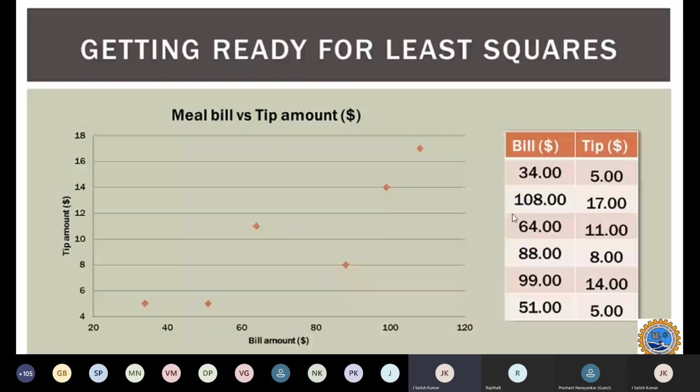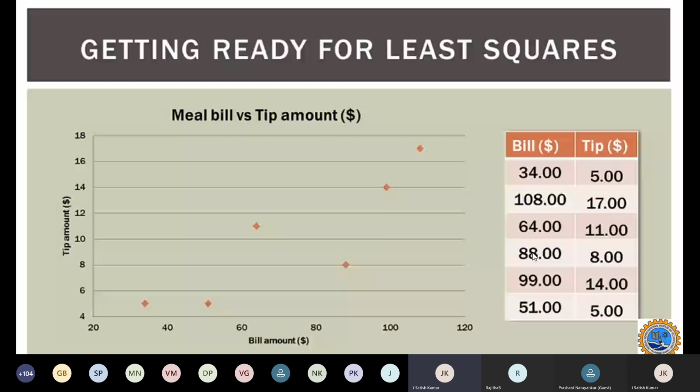So for now, my x-axis will be the bill amount, and my y-axis will be the tip amount. For $34 of meal, I got $5 of tip, and for $108 of bill, I got $17. So I'm sorting this. I'm going sequentially as the bill amount is increasing from 20 to 120. So first I'm plotting 34, that is the minimum. The second will be 51, that is also again $5.